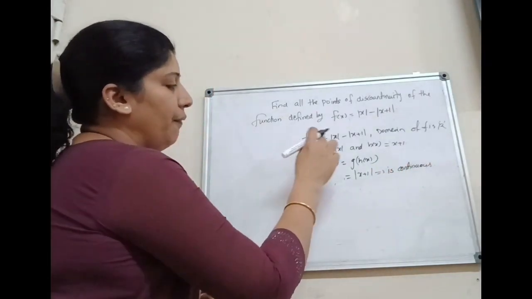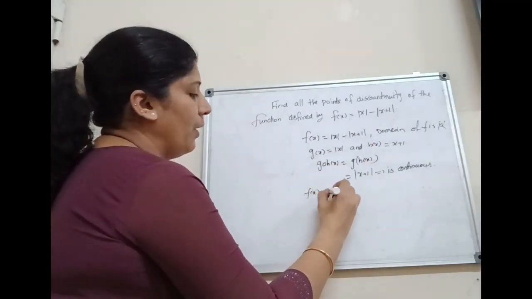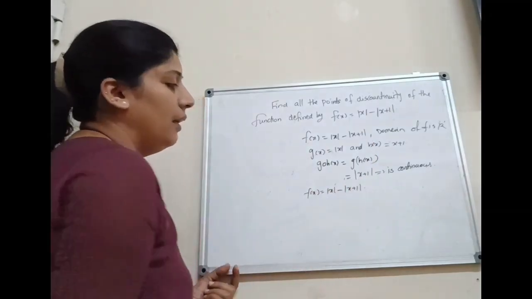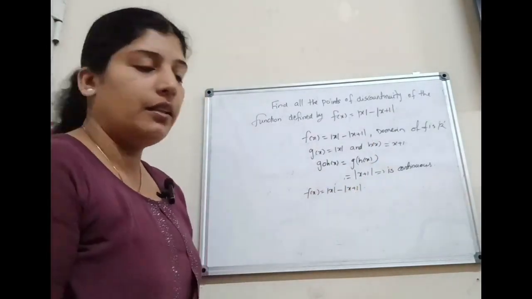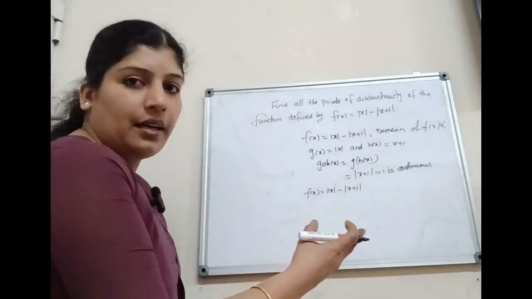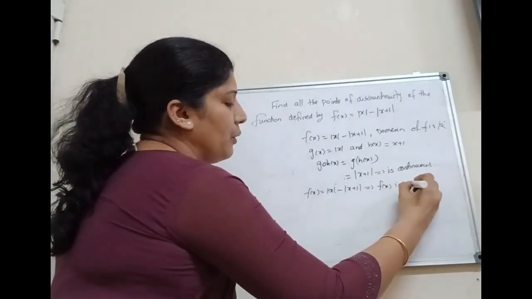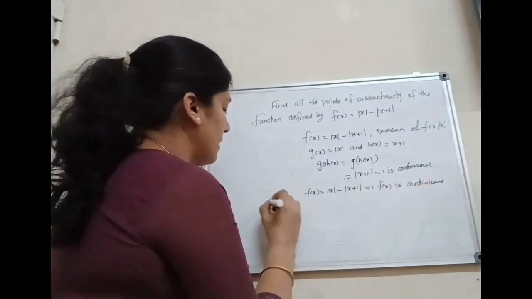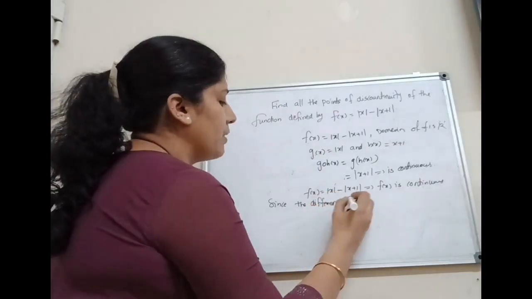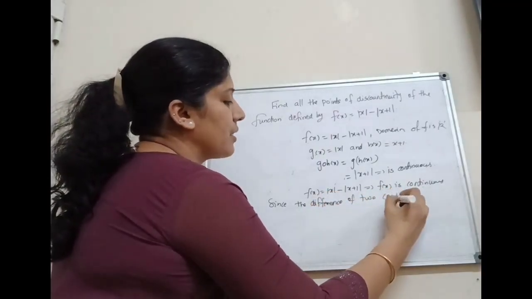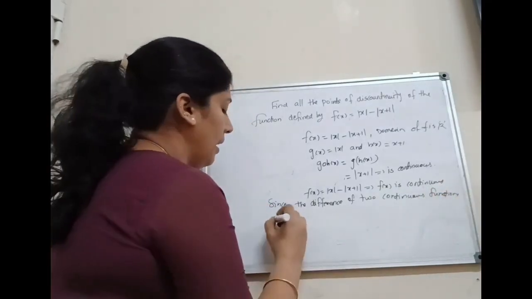Next, we can consider f of x as mod x minus mod x plus 1. Here f of x is equal to mod x minus mod x plus 1. We know that mod x is a continuous function and mod x plus 1 is also a continuous function. Therefore, the difference of two continuous functions is again continuous. That implies f of x is continuous since the difference of two continuous functions is continuous.